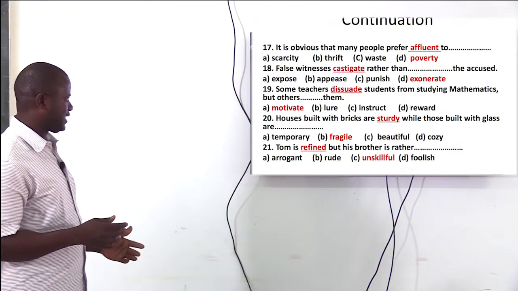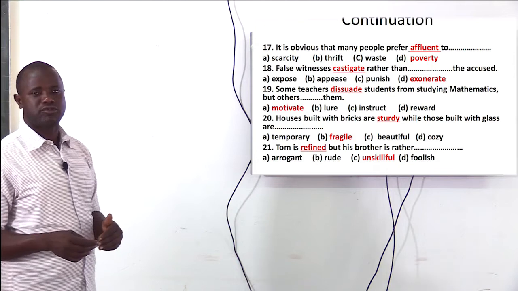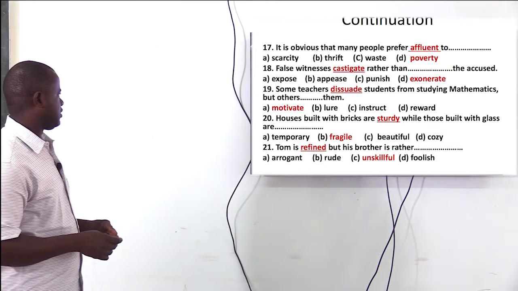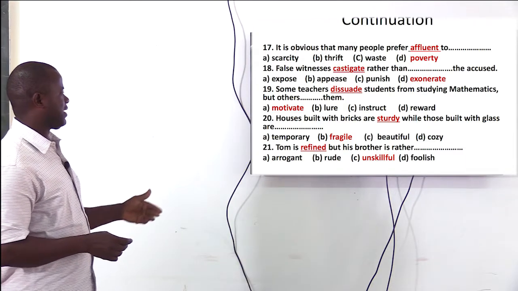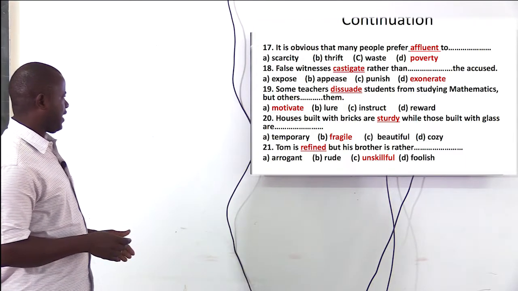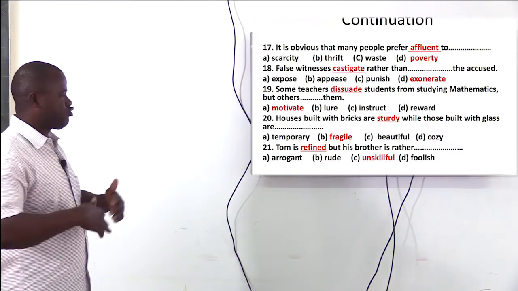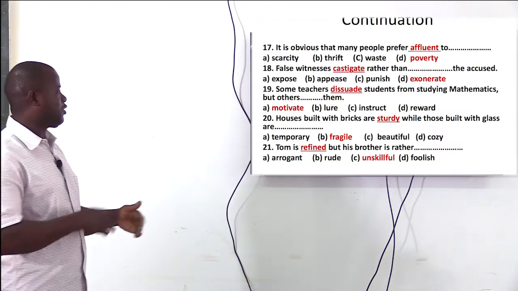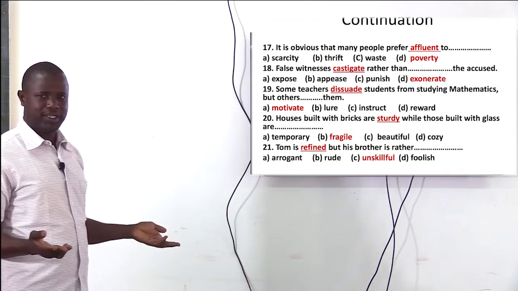Witnesses castigate rather than exonerate the accused. Some teachers dissuade students from studying mathematics, but others motivate them. When you dissuade, you discourage people. The opposite of discourage is motivate, or persuade in the other way around.